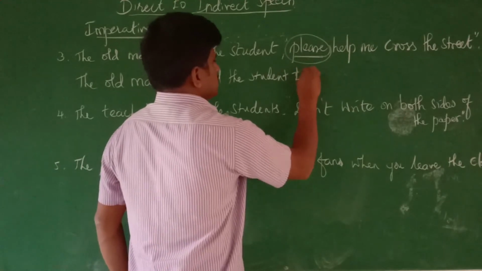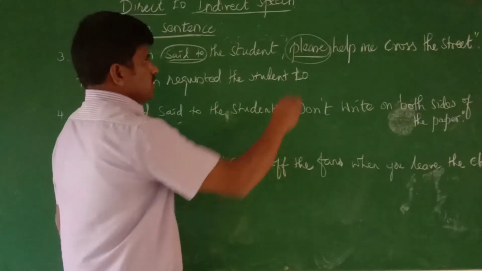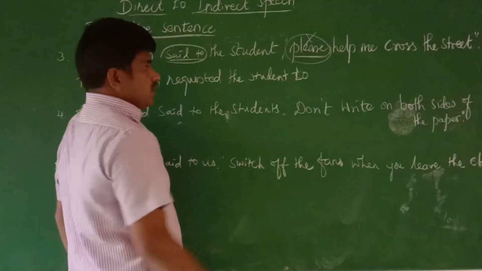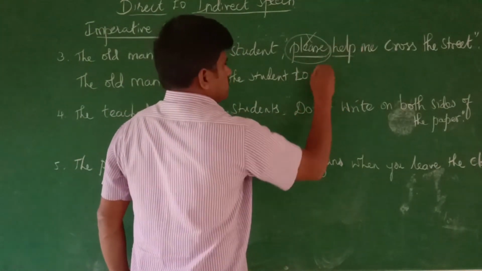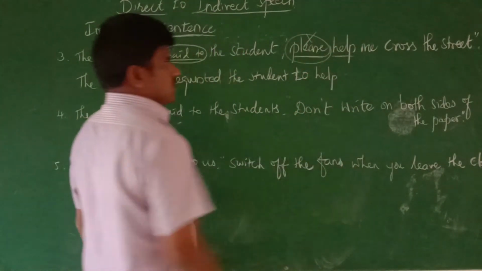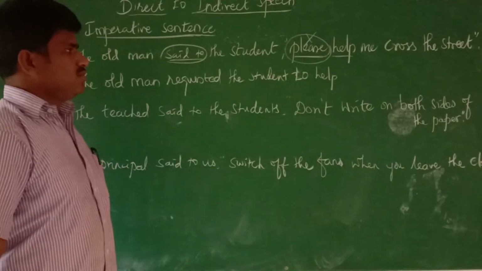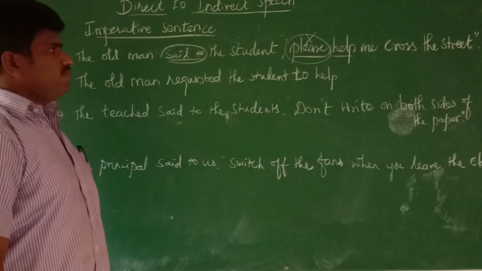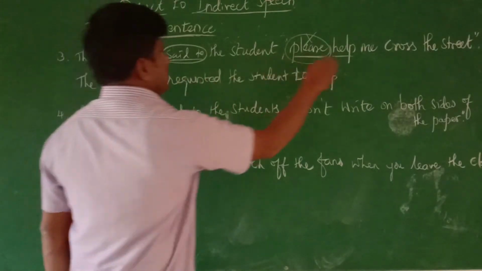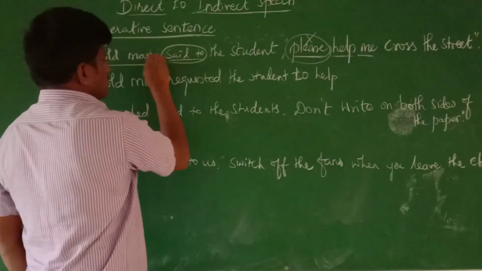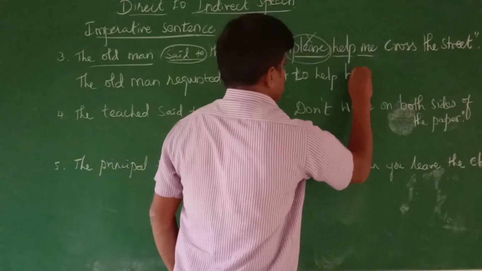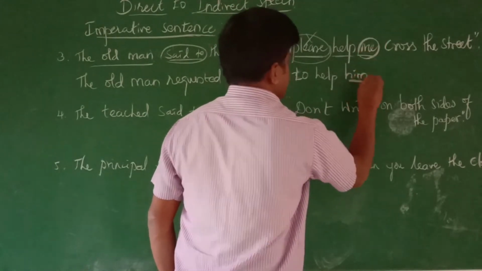What is the conjunction for this? To. So remove the comma. Then we start with the verb help. So to help, as it is the present form of the verb, we should use the base form, that is the first form. Me, help me. Me refers to the old man, so this should change into him. That's me changes into him.